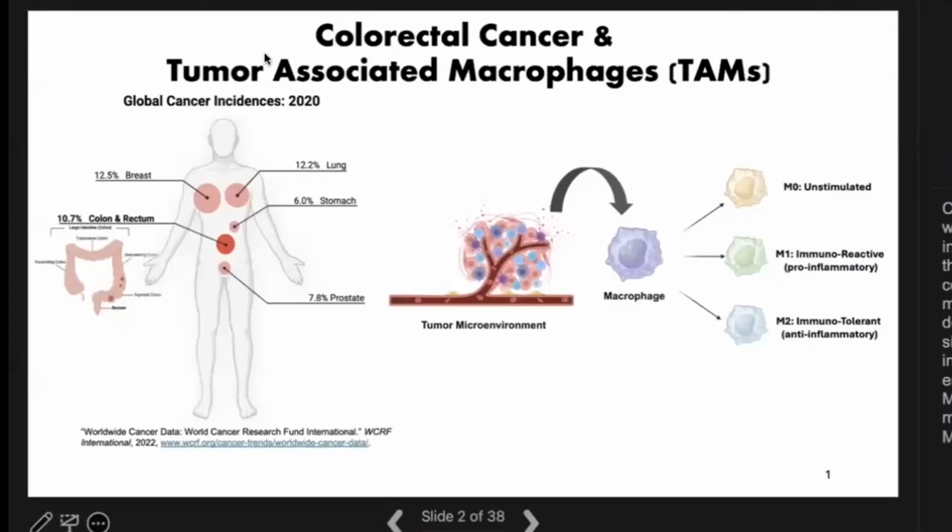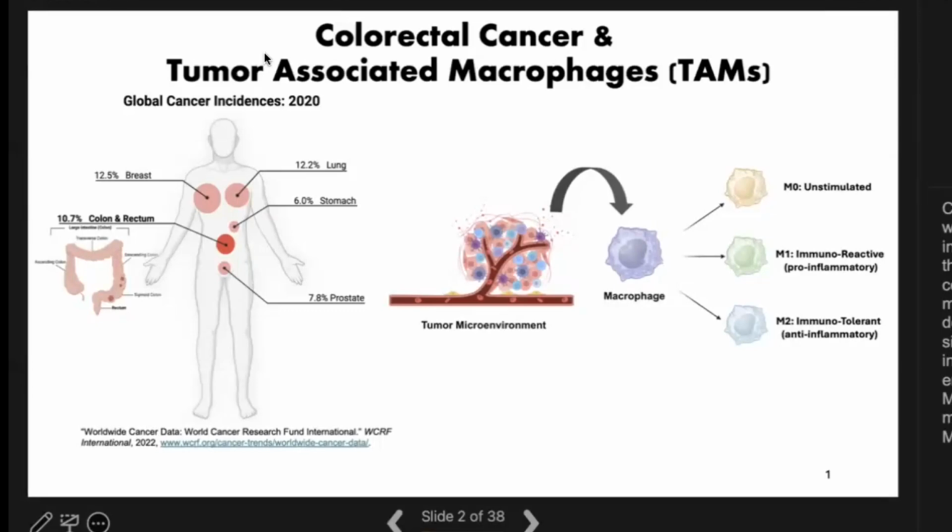Colorectal cancer, which I'll be abbreviating as CRC, is the third most common cancer worldwide, comprising over 10% of incidences back in 2020. It involves genetic alterations in cancer cells and also in the cells living in the surrounding tumor microenvironment, such as stromal cells and immune cells. Macrophages in specific, particularly tumor-associated macrophages, or TAMs, play a key role in colorectal cancer onset. TAMs are derived from blood monocytes, and they are recruited to the tumor site, where they are responsible for promoting tumor proliferation, migration, and invasion.